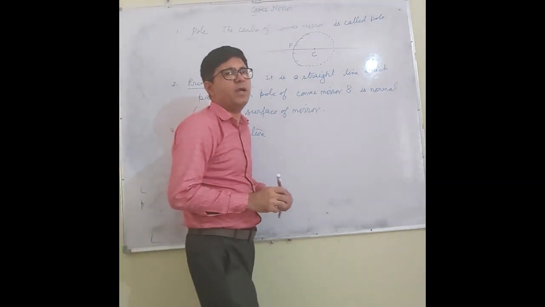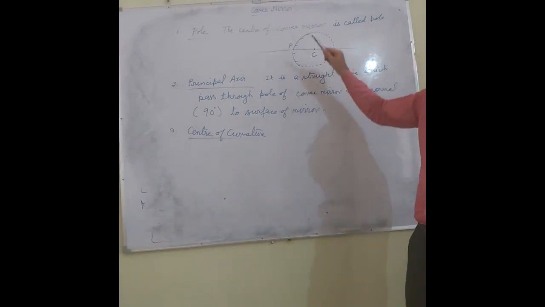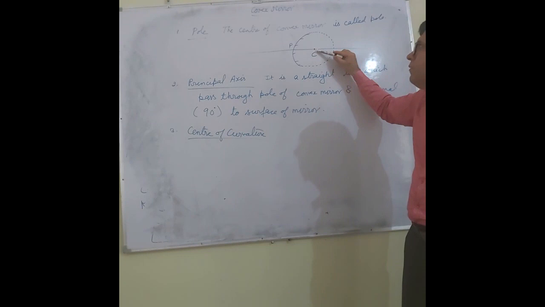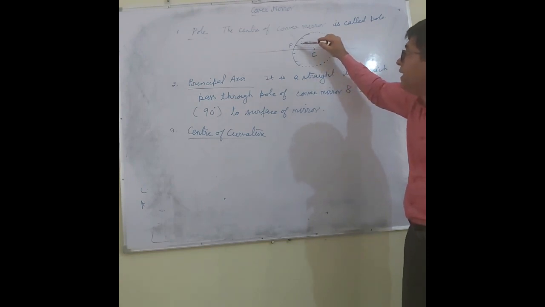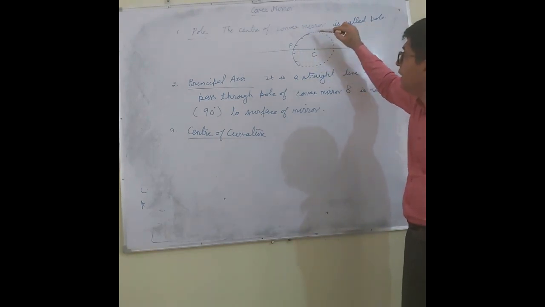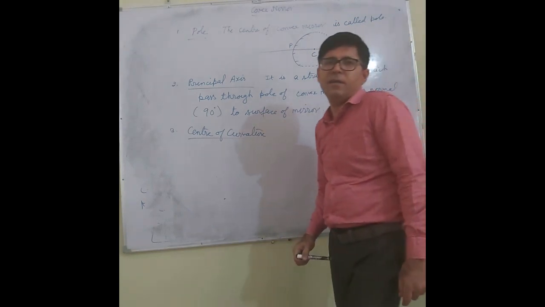So what definition can you write for the center of curvature? The center of curvature of a convex mirror is a point on the principal axis such that it acts as the center of the spherical surface of which the mirror was a part.